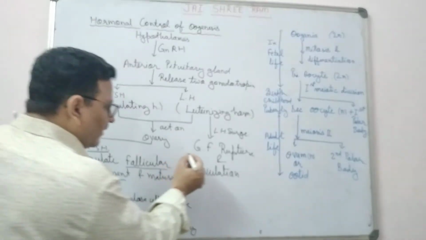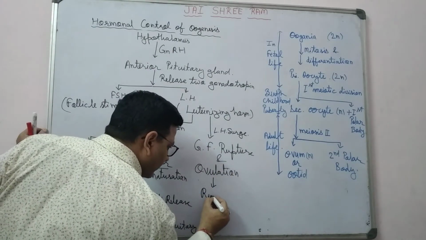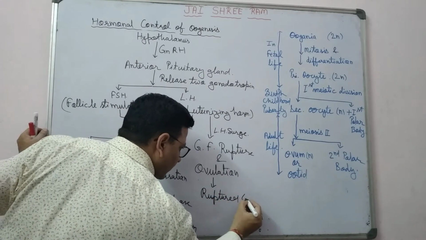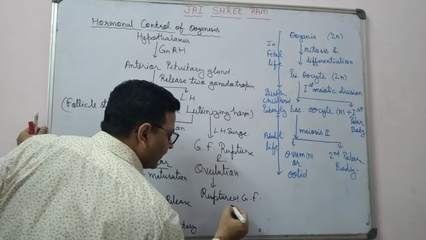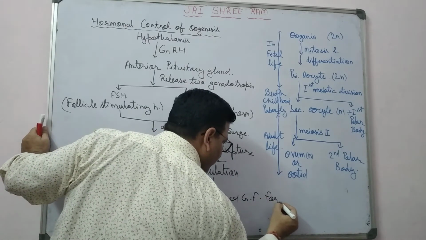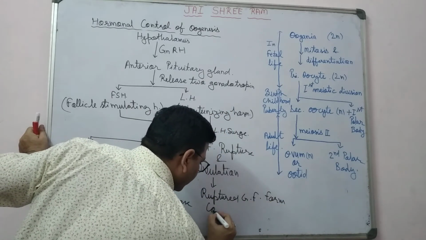So after the Graafian follicle ruptures, it forms the corpus luteum.